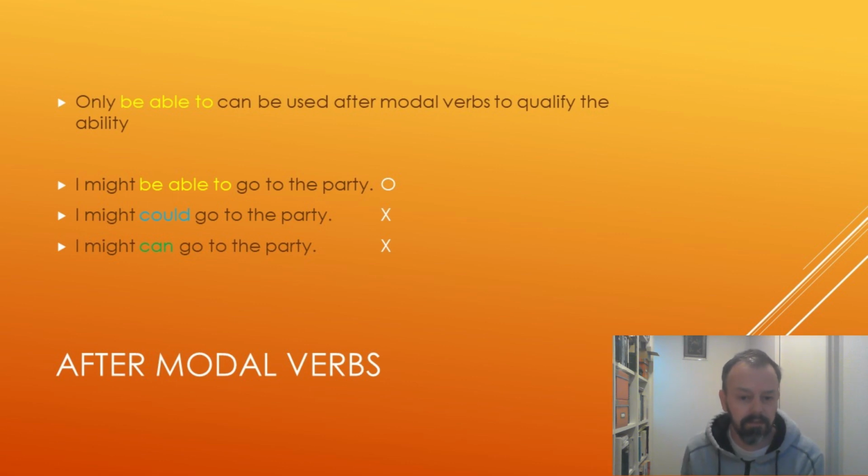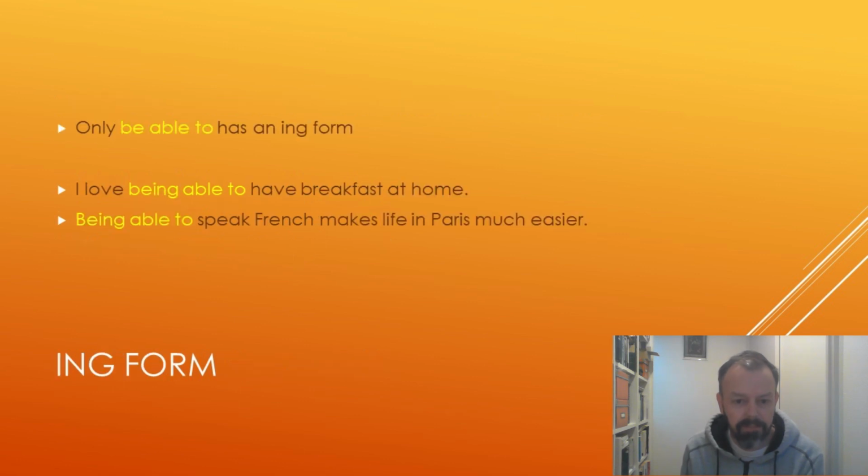And the other interesting thing is that "be able to" is the only one that has an -ing form. There's no "canning" or "coulding". But because "be able to" contains the be verb, it is possible to use the -ing form of a continuous or progressive verb tense. For example, I love being able to have breakfast at home. Being able to speak French makes life in Paris much easier.